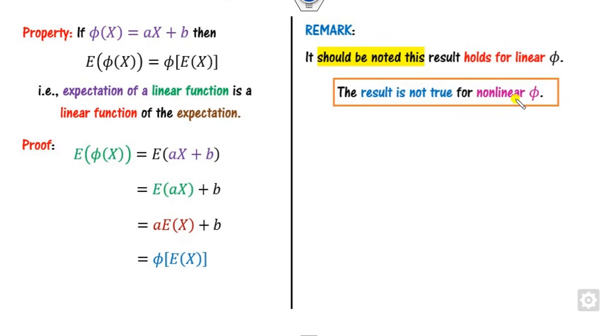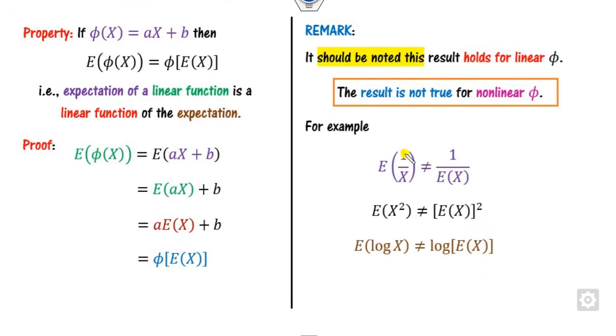If phi is non-linear, then this result is not true. For example, 1 by x is non-linear, so E of 1 by x is not equal to 1 by E(x). E of x square is not equal to E of x whole square, and so on. So whenever phi is non-linear, this equality does not hold.